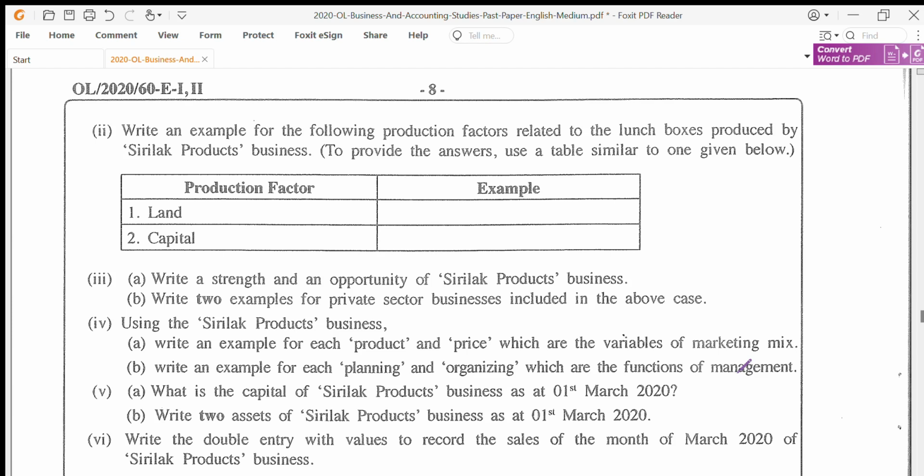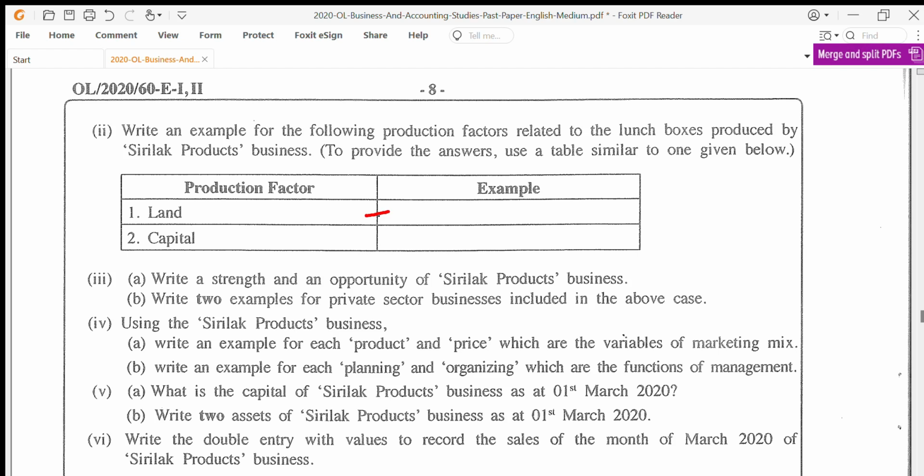So here the two production factors are land and capital. Now we know land as a production factor refers to the natural resources used by the business. Now in Srilanka Products, the entire manufacturing process or distribution, what is the natural factor that they are using?